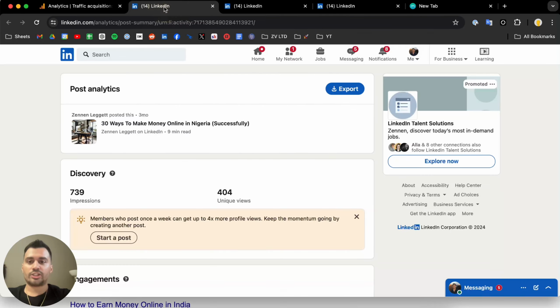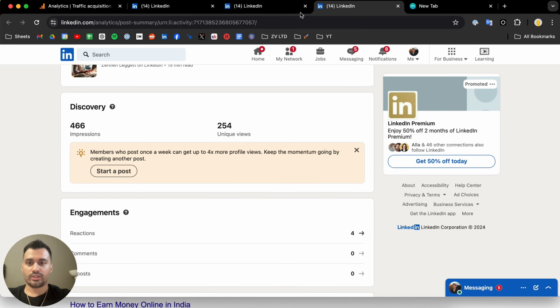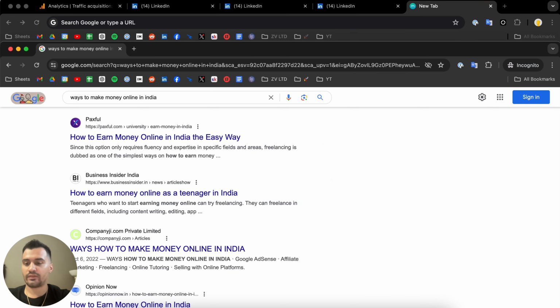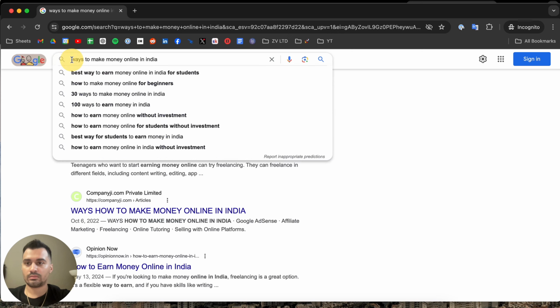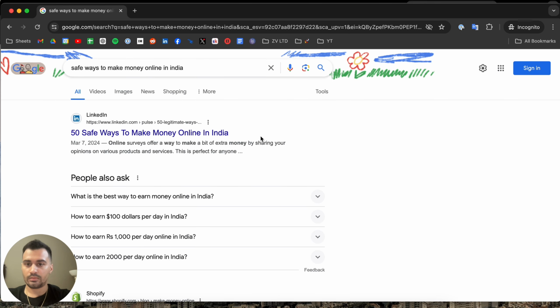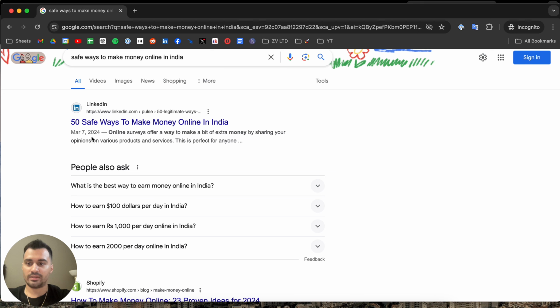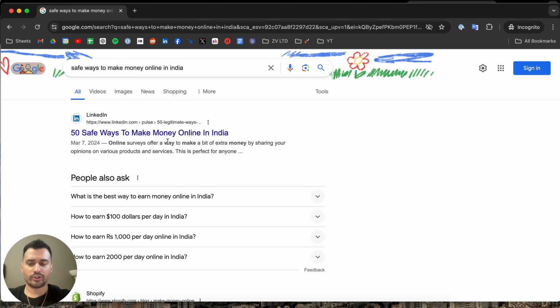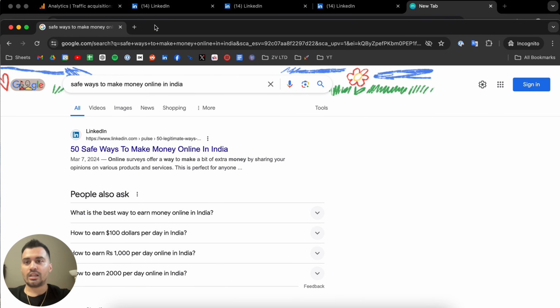And then let me just check the longer tail version, which I think was safe ways to make money online in India. So we'll just have a look at that as well. Okay, if I do type in safe ways to do it, then I'm going to be ranking number 1. But probably most people aren't typing in safe ways to do that. So looks like it's overall pretty successful.